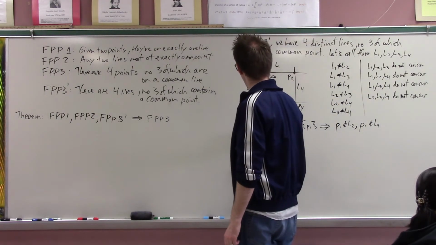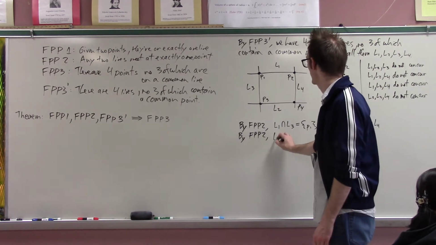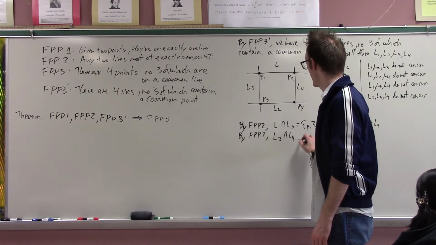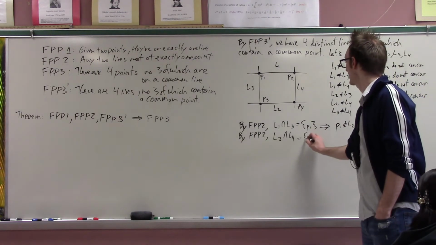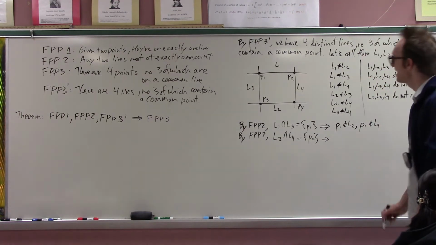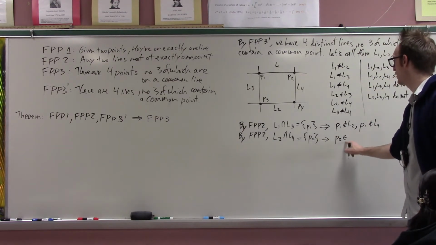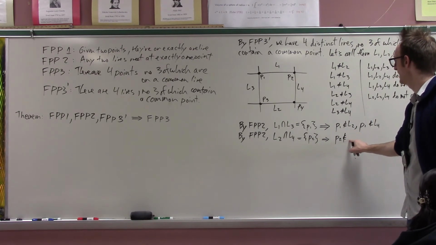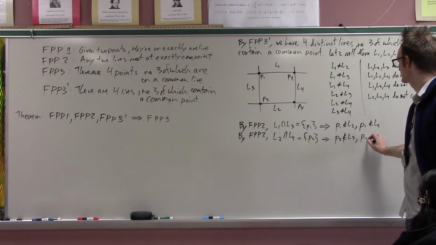Alright, so by FPP2 again, I can define the intersection of L2 and L4. They are 2 distinct lines, and so they must meet at exactly 1 point. I'll define the point of intersection to be P2. Did I mess up?